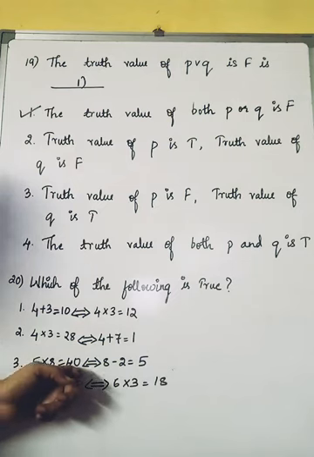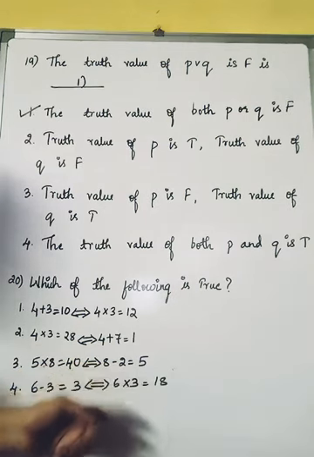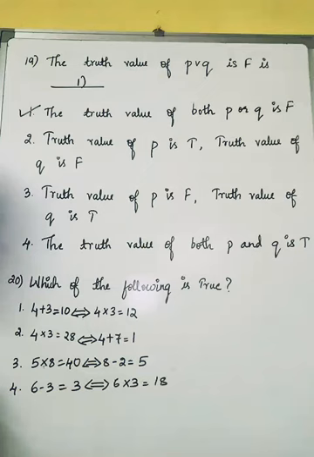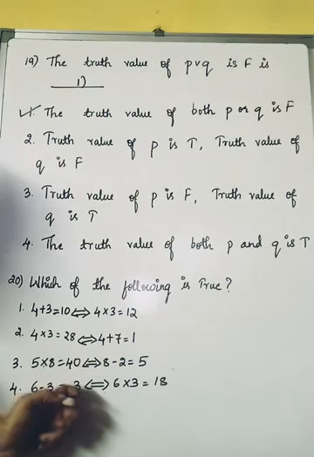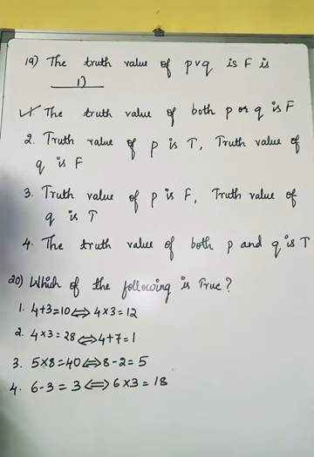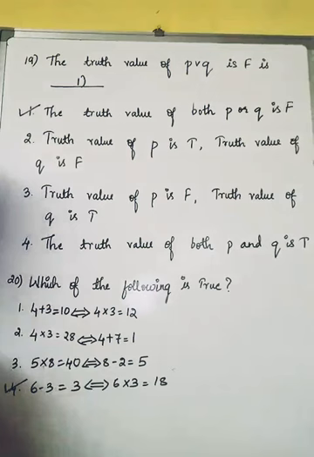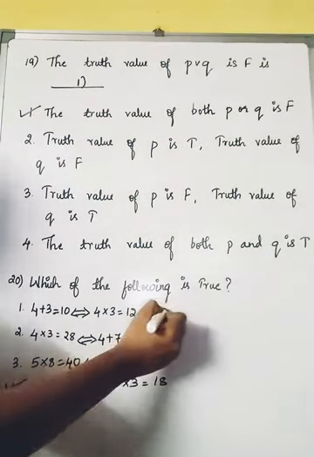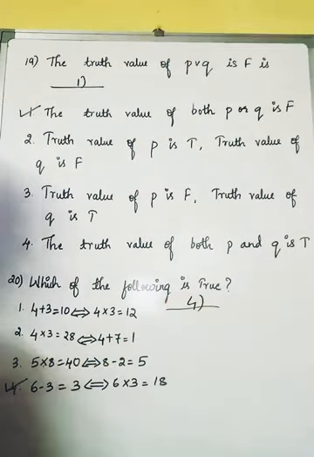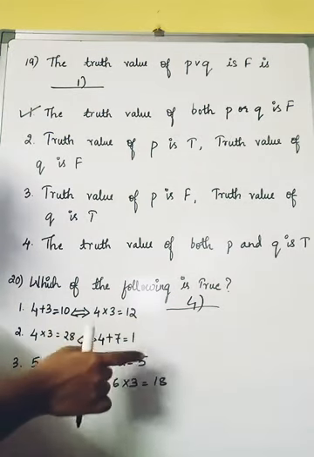Next, 5 8s are 40. 8 minus 2 is what? Will you get 5 or 6? You will be getting the answer 6. So obviously this also is false. Now the last one, 6 minus 3 is 3. 6 3s are 18. So which option will satisfy it? It is nothing but the fourth one. So which is the right option here? The fourth one is the right option. Hope this is clear for you all students.